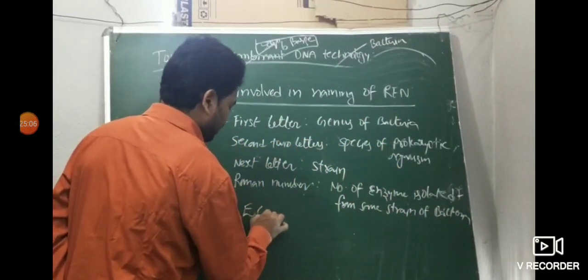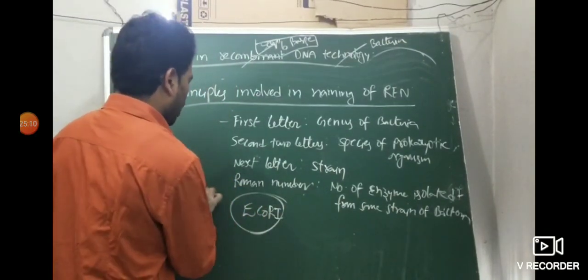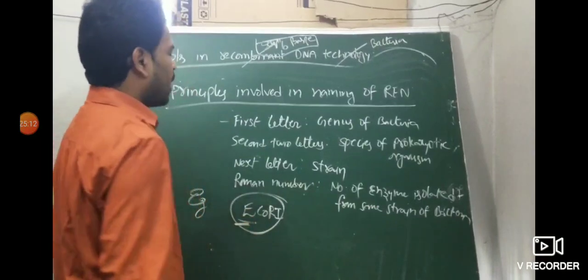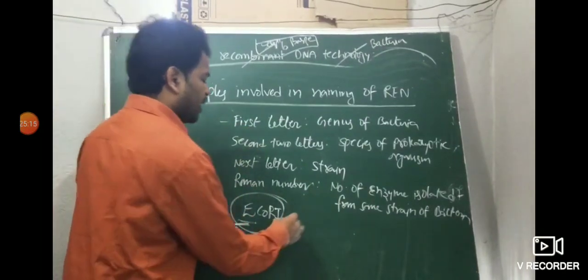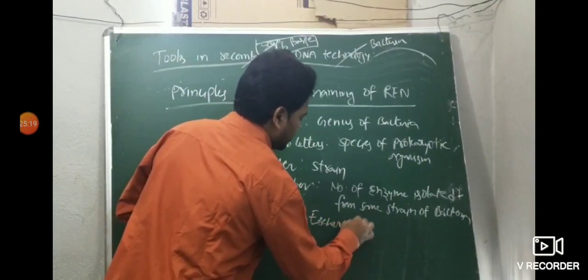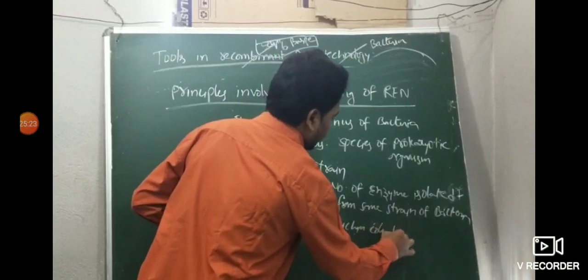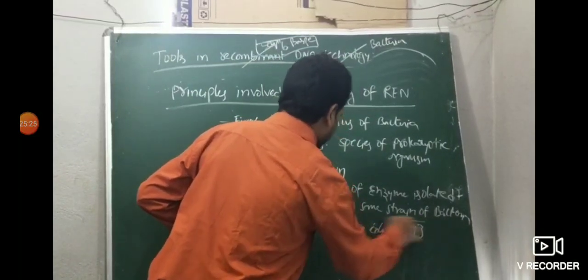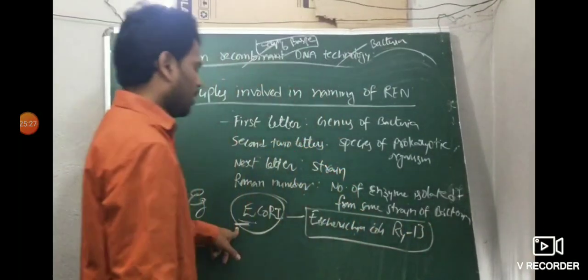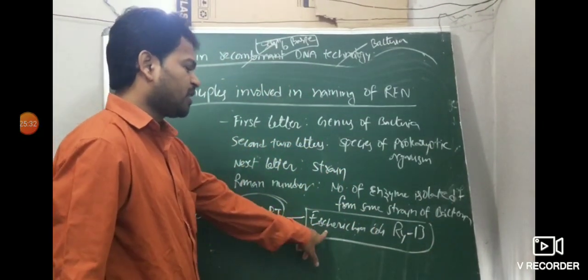EcoRI, this is a restriction endonuclease. Example, EcoRI. What does E mean? I told you, the first letter. EcoRI is obtained from Escherichia coli RY13 strain. This is the organism from which EcoRI restriction endonuclease is isolated.